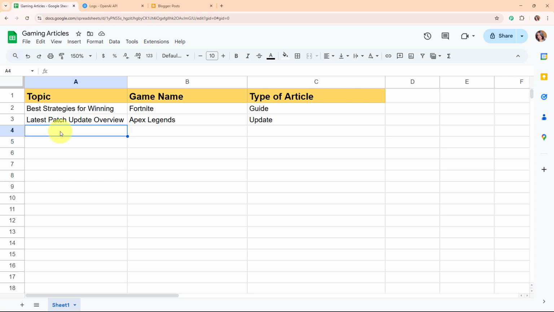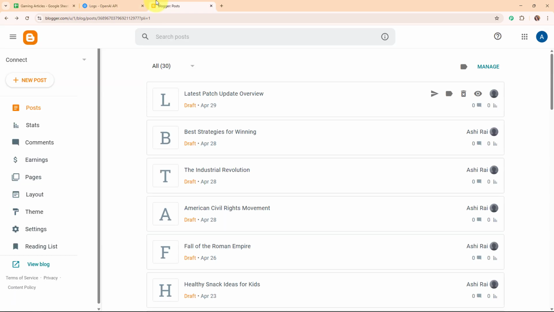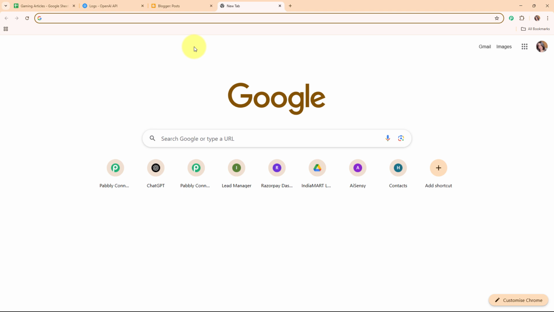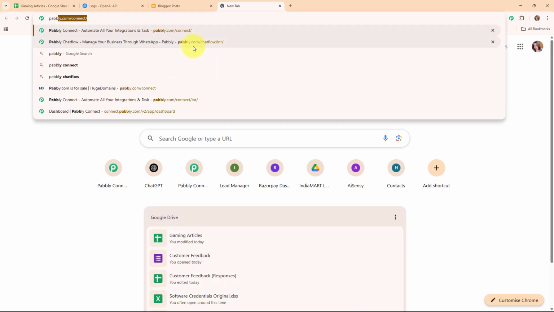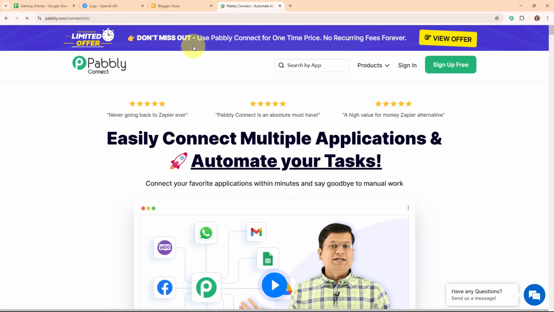Now in this video we are going to learn step by step how you can set up this entire automation by simply connecting your Google Sheets with your OpenAI account and Google Blogger account by using an automation software named Pabbly Connect. To access Pabbly Connect, you have to search for pabbly.com/connect in your browser and it will direct you to Pabbly Connect's home page.